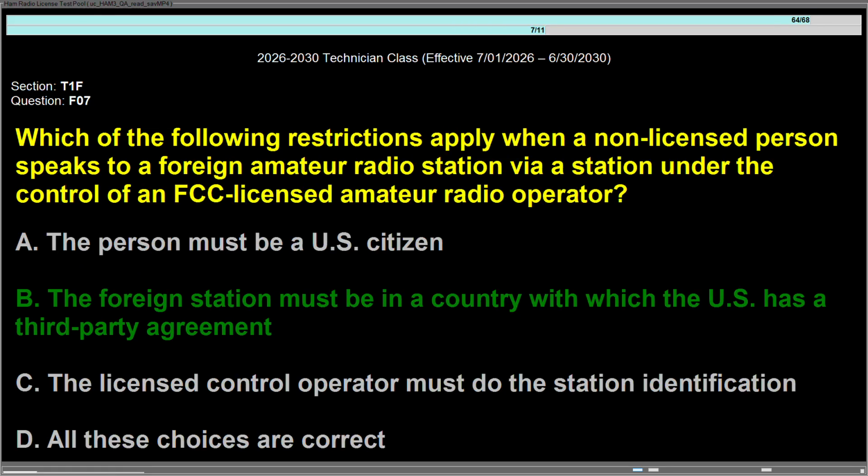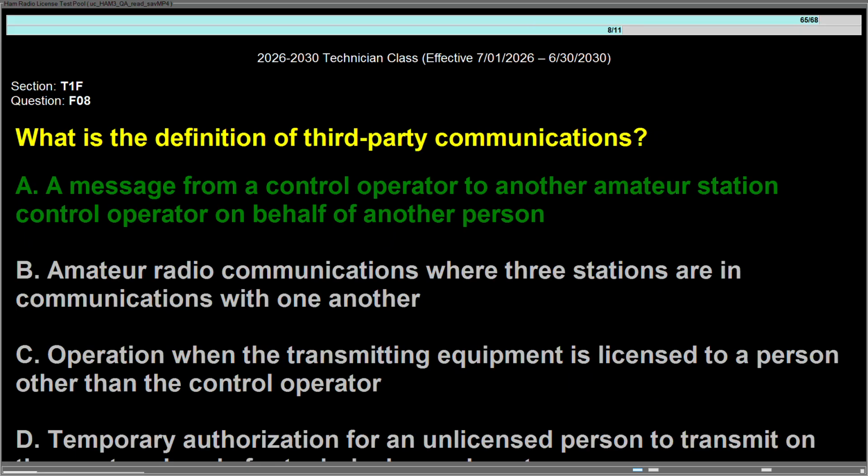Question Foxtrot 07, which of the following restrictions apply when a non-licensed person speaks to a foreign amateur radio station via a station under the control of an FCC-licensed amateur radio operator? Answer is B, the foreign station must be in a country with which the U.S. has a third-party agreement. Question Foxtrot 08, what is the definition of third-party communications? Answer is A, a message from a control operator to another amateur station control operator on behalf of another person.